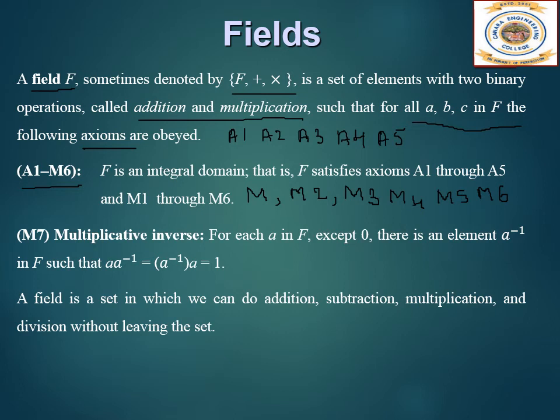In addition to this, we have the multiplicative inverse. For each A in F except 0, there is an element A inverse in F such that A times A inverse equals A inverse times A is equal to 1. A field is a set in which we can do addition, subtraction, multiplication and division without leaving the set.